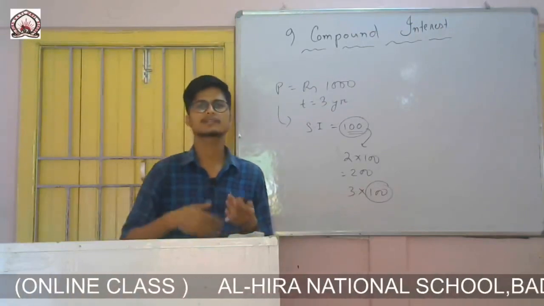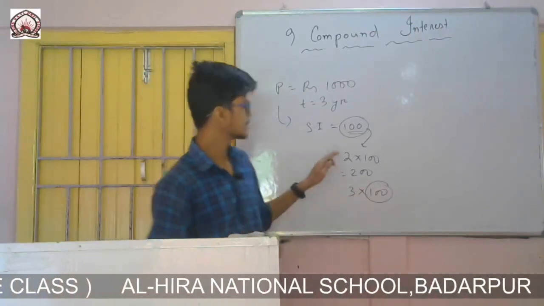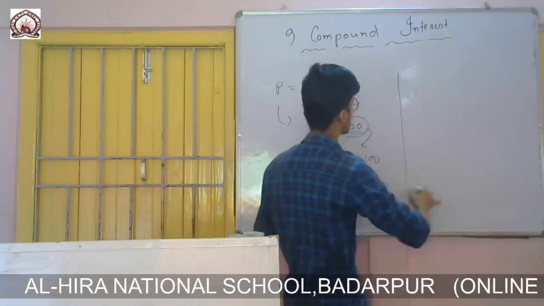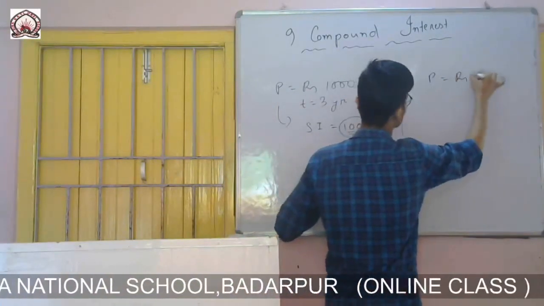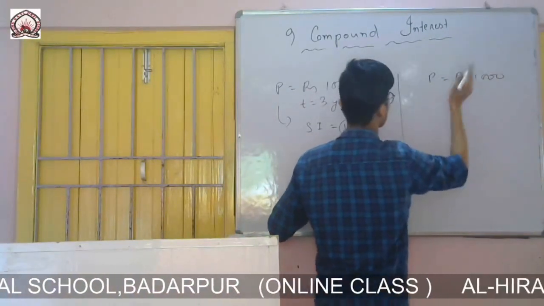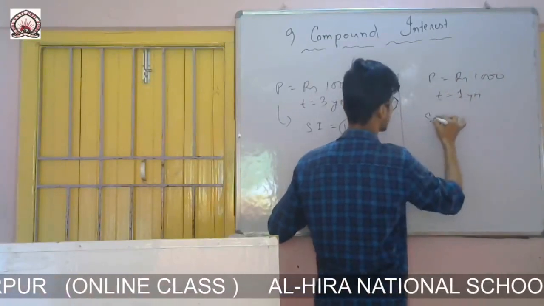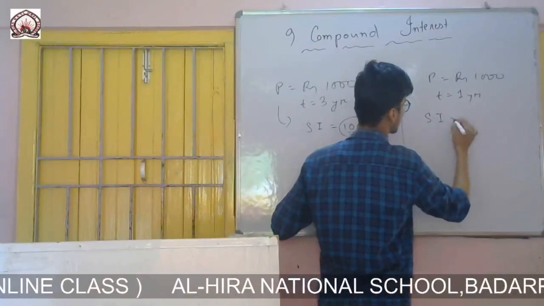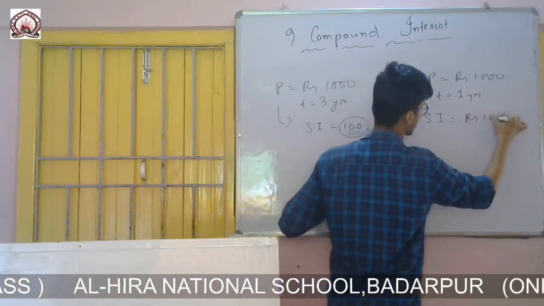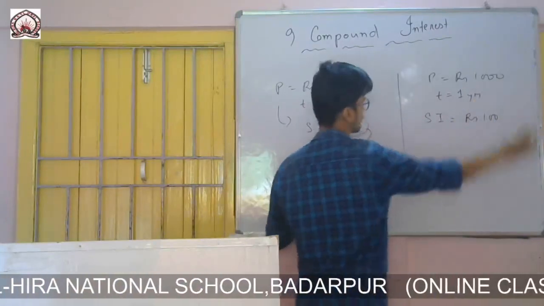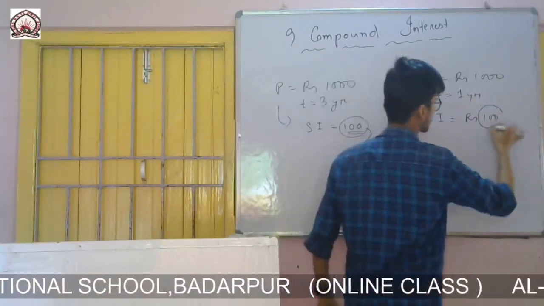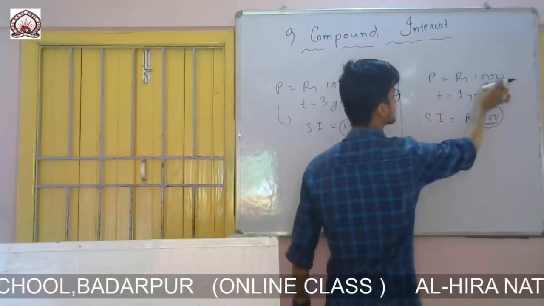It includes interest on interest. In case of CI, if I take the principal as rupees 1000 and time as 1 year, I got an interest of 100 rupees on this amount.